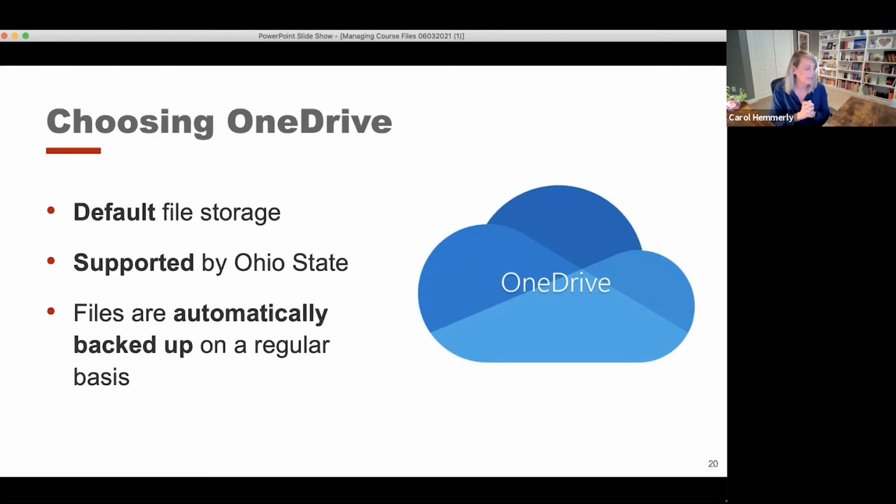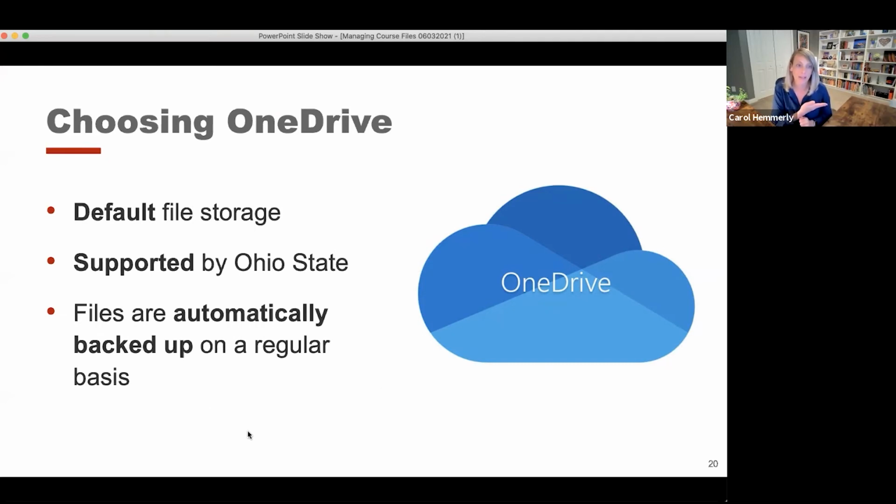And then lastly, some people already mentioned files are automatically backed up on a regular basis using the Office 365 applications. Typically, you can click the little option to save the files for you automatically as you're working in files. But also, Ohio State is backing up OneDrive.